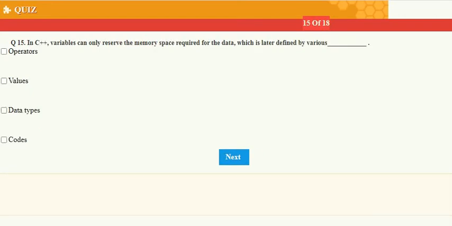In C++, variables can only reserve the memory space required for the data, which is later defined by various dash. First we reserve the memory space for the data, later it is defined by data types, meaning the nature of the data we need to define.